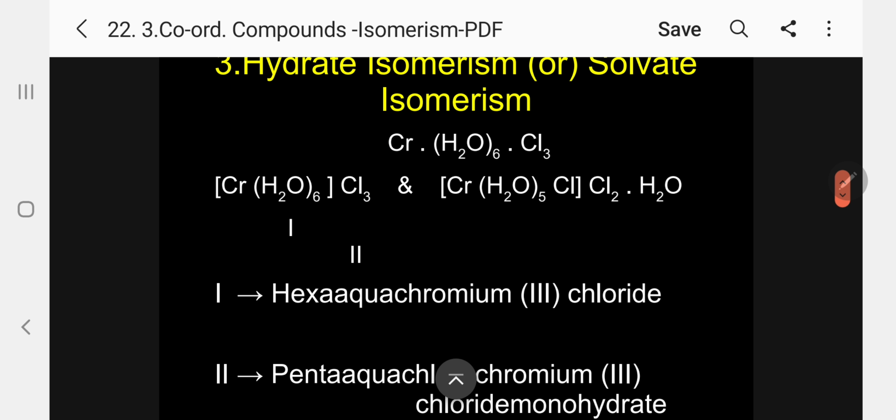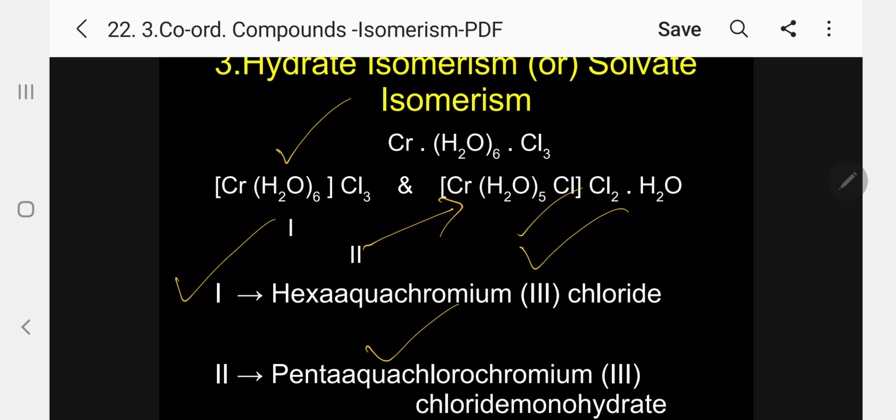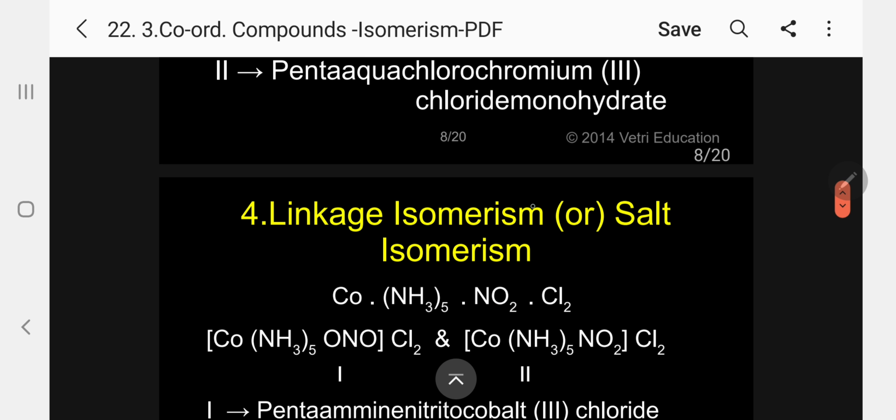For example, I can give the IUPAC names for these compounds. Kindly follow: the first one is hexaaquachromium(III) chloride. The next one is pentaaquachlorochromium(III) chloride monohydrate. Monohydrate, please follow. This is the name for this isomerism.